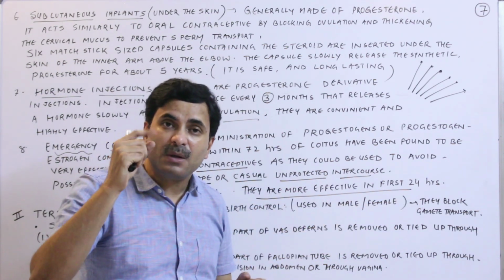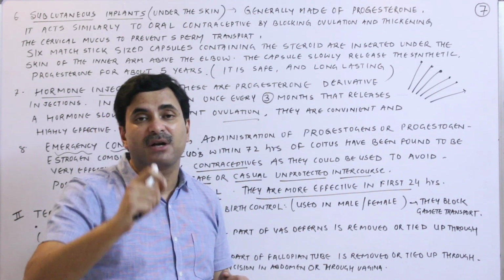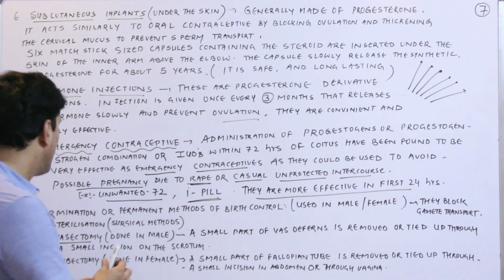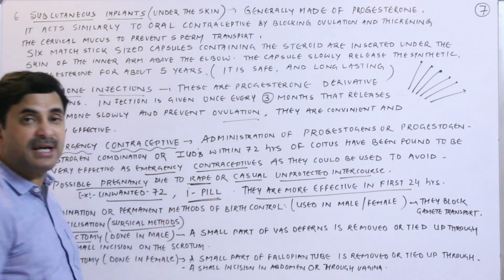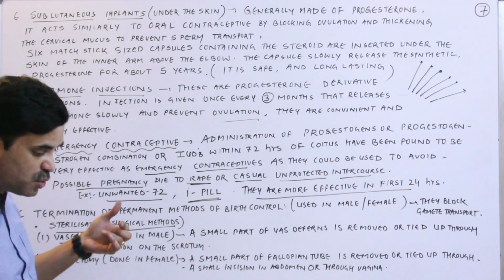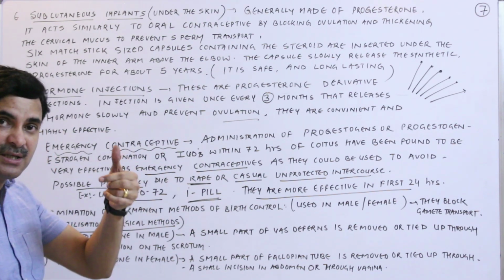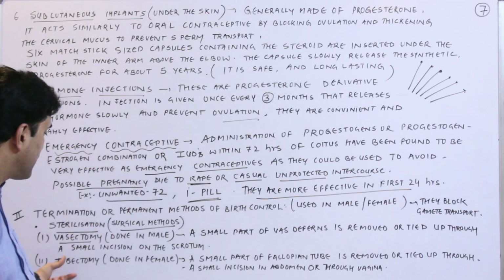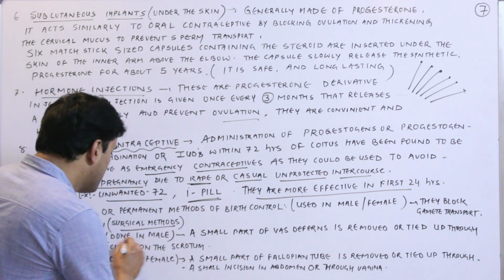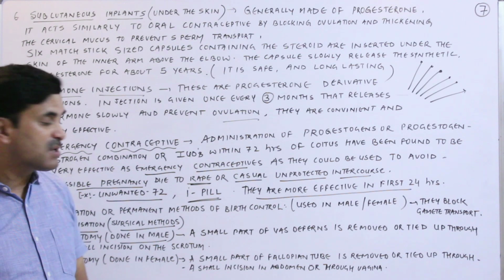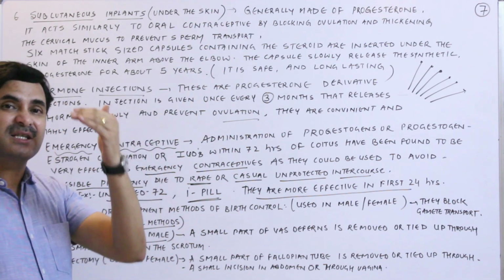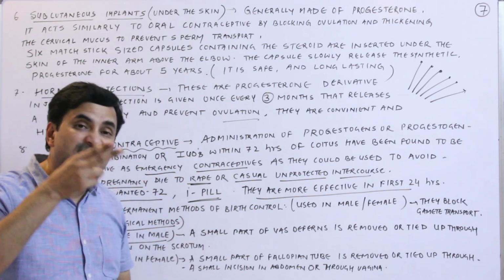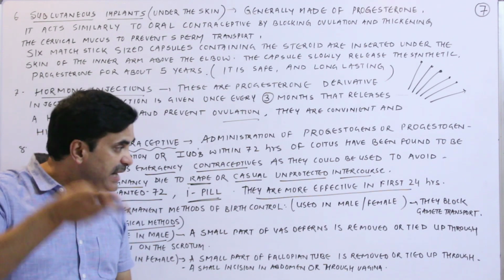In the male they stop the transport of the sperm, and in the female they stop the transport of the ovum. These are also called sterilization methods, or surgical methods. We will talk about 2 popular ones used in male and female, vasectomy and tubectomy respectively. Vasectomy is done in the male. You know the duct which carries the sperm is the vas deferens. A small part of the vas deferens is removed and the cut ends are tied up.